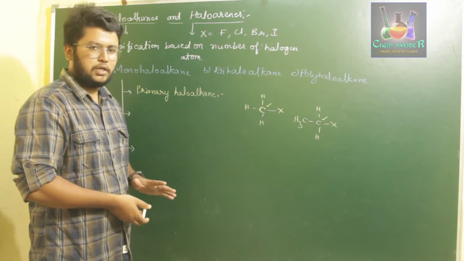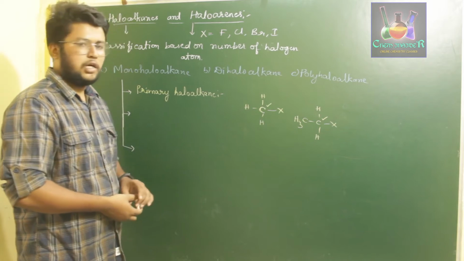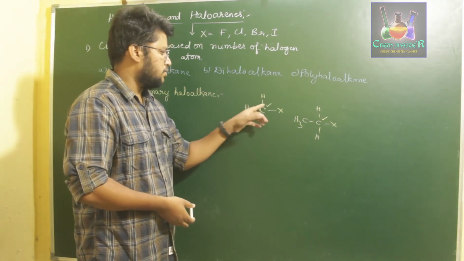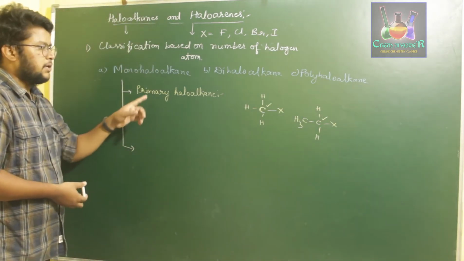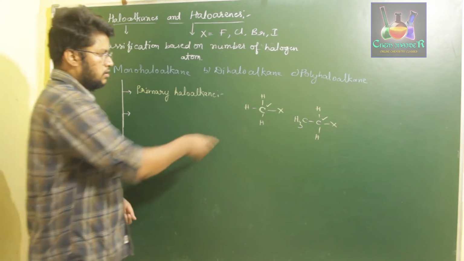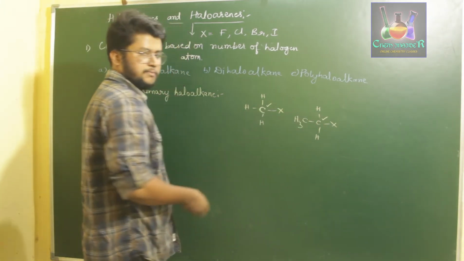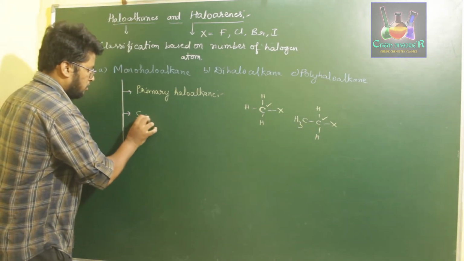That is, if a carbon atom is not at all attached to any carbon, or if it is attached to just one, then that type of carbon is said to be a primary carbon. If a halogen is attached to that type of carbon, then that halogen compound will be called a primary haloalkane. Example, you can observe over here, CH3X or CH3CH2X. Okay.